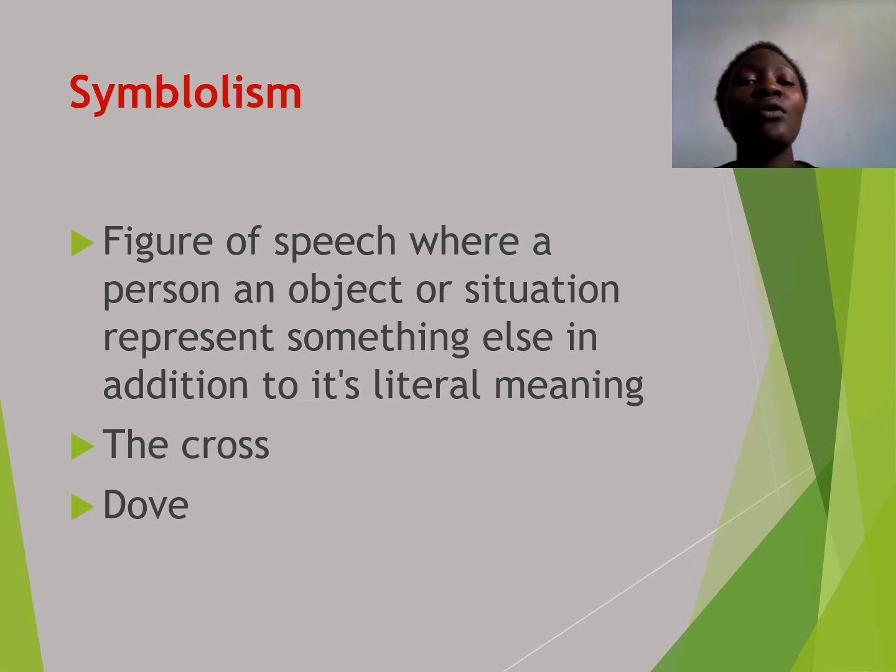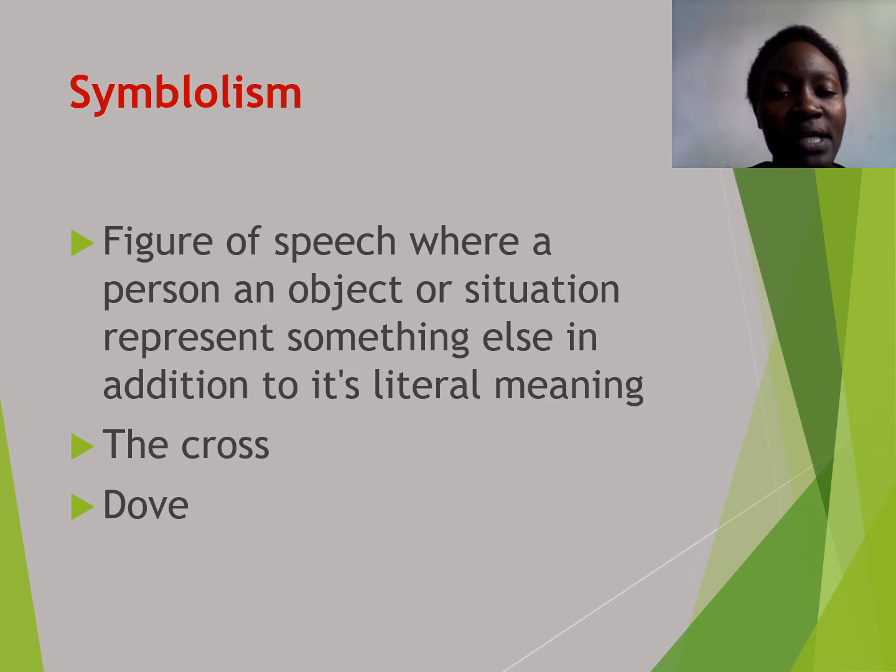We know what the cross is, but the cross is an object that is symbolic in nature, because the cross always symbolizes the church. That is why many churches which have been constructed have a cross on top of the building, because a cross is an object that represents something else in addition to its literal meaning. So the cross there represents a church.